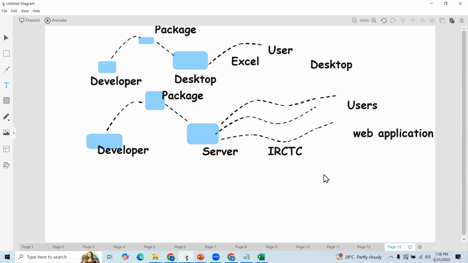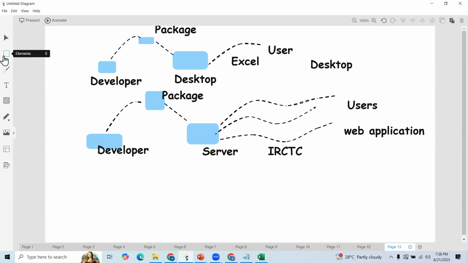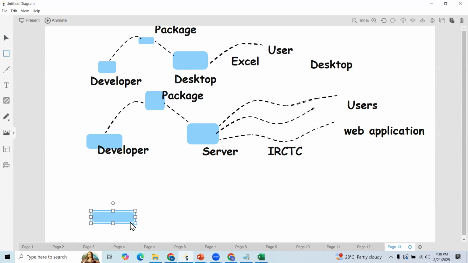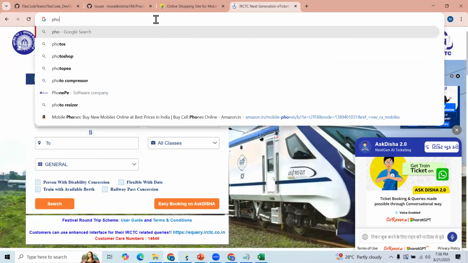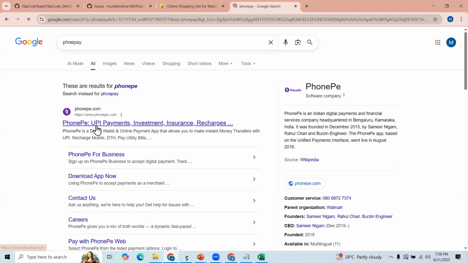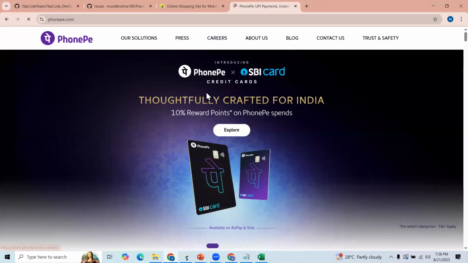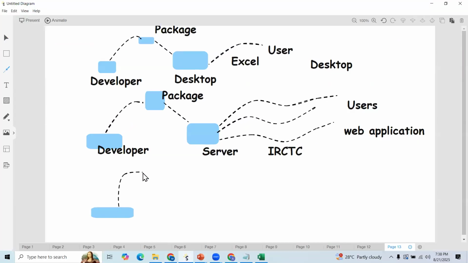Now, nowadays we are seeing so many mobile apps for every solution. Just see WhatsApp or some other application. Example, PhonePe. Let us say we are using PhonePe, and PhonePe is releasing a new feature.